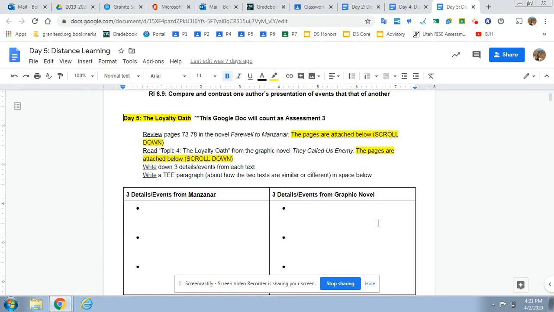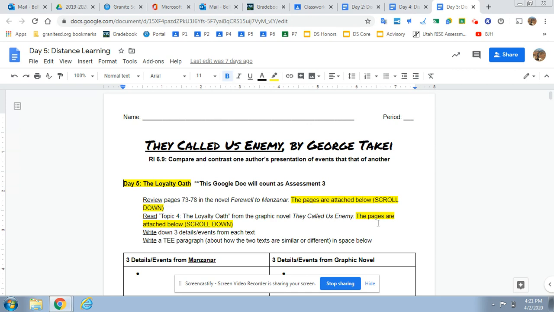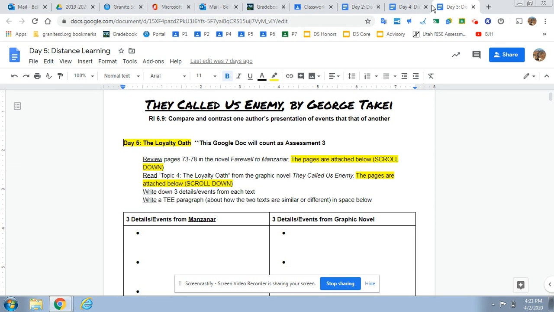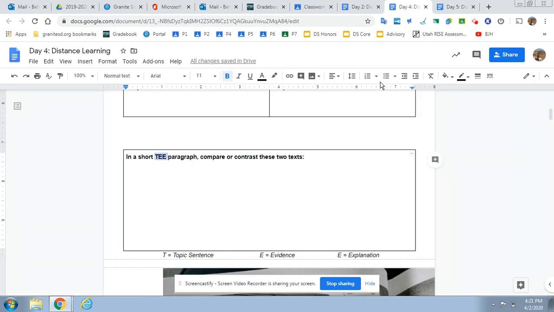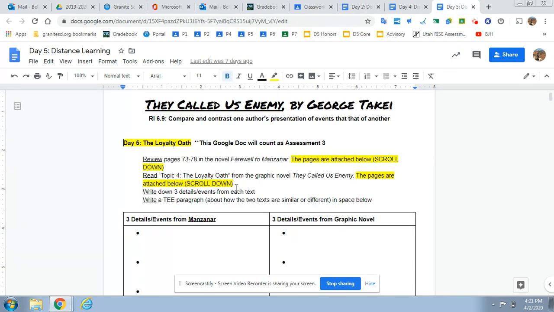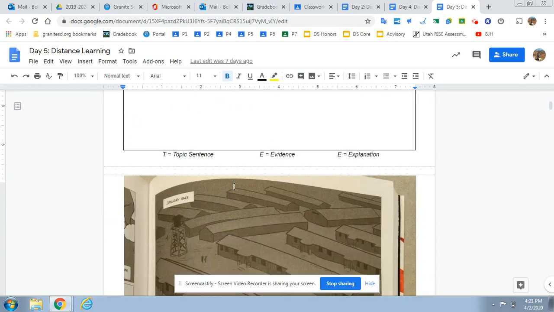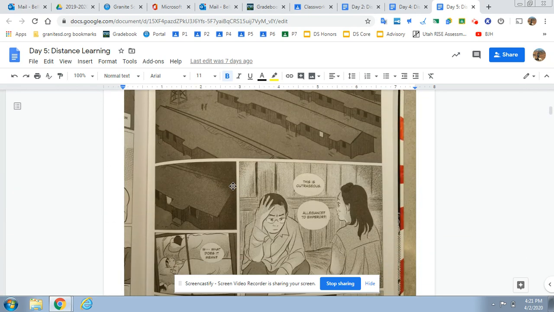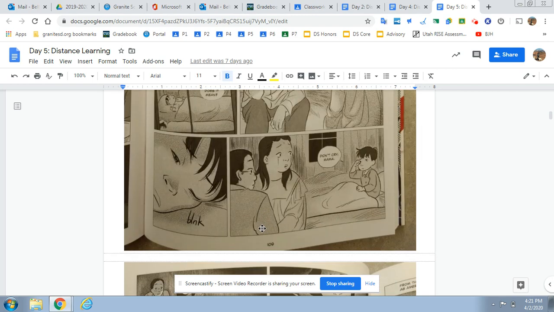how do we find the graphic novel? What is the graphic novel? So here's day 5. Okay, they all follow the same format. This is day 4, and then this is day 2. The graphic novel is always attached, so just scroll down to see it. The graphic novel is what looks like a cartoon. It was written by George Takei down here, okay?